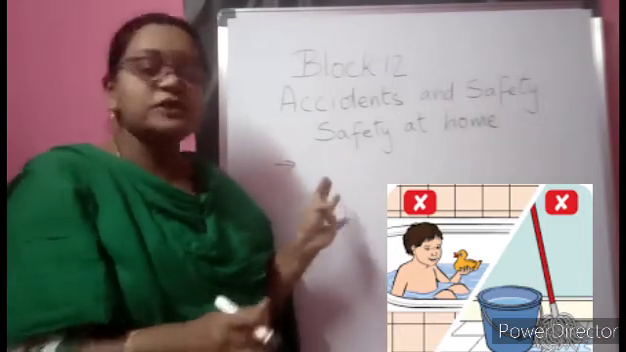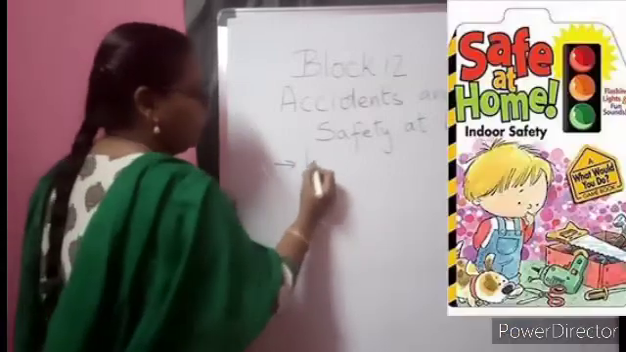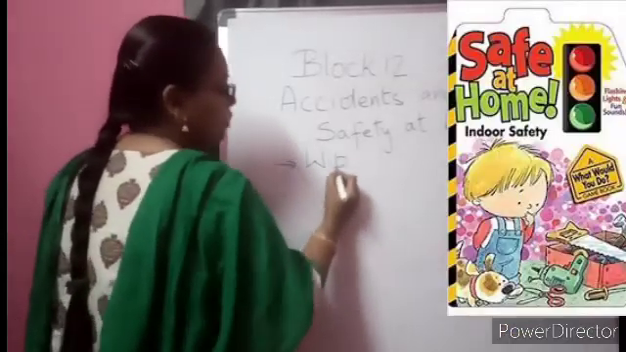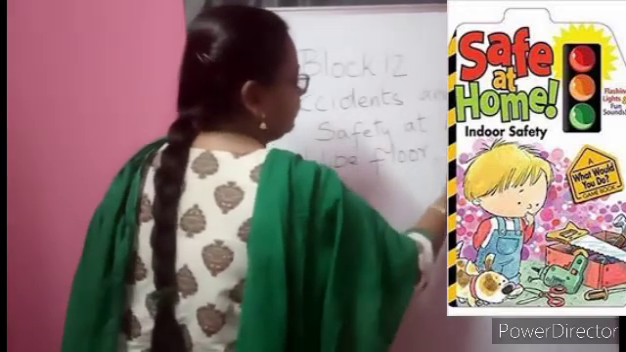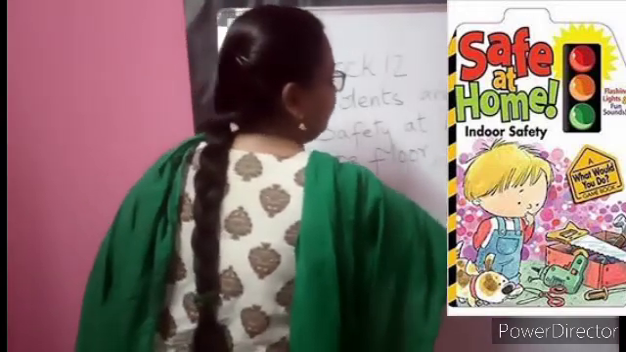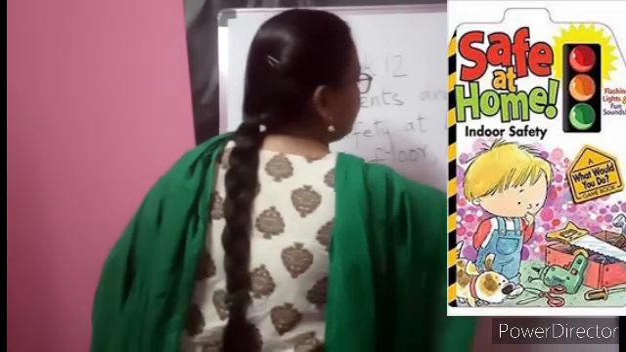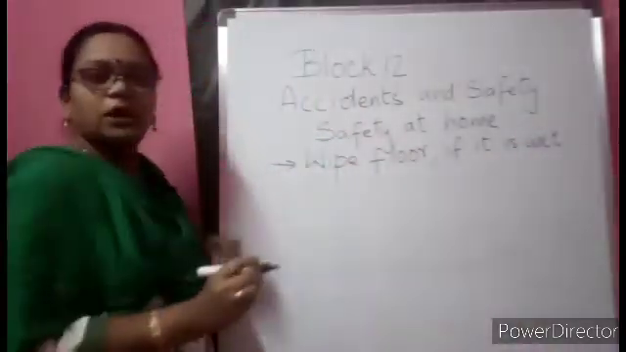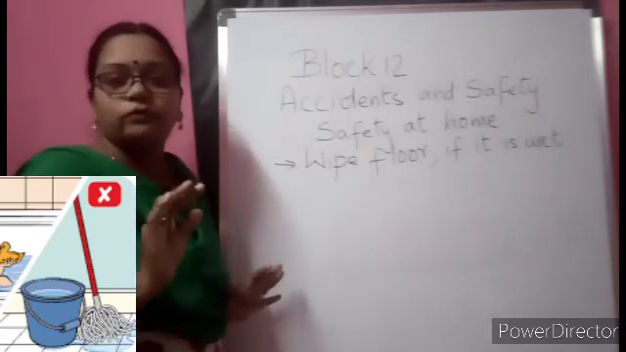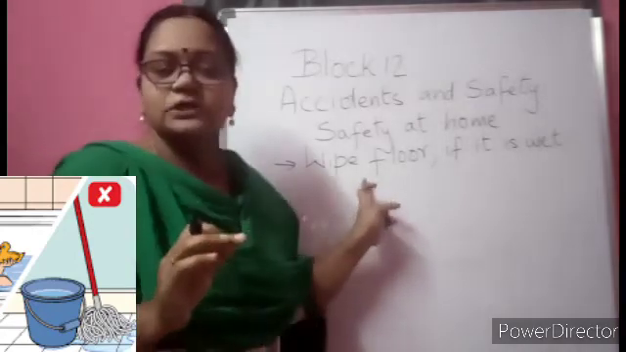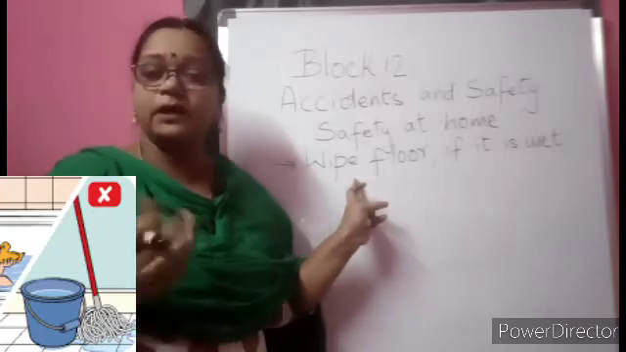So always wipe the floor. Whenever you see the floor is wet, immediately take a cloth or take the mop and wipe it, or inform the adults that some water has fallen down, because this sounds very simple, but it may cause a very severe accident.